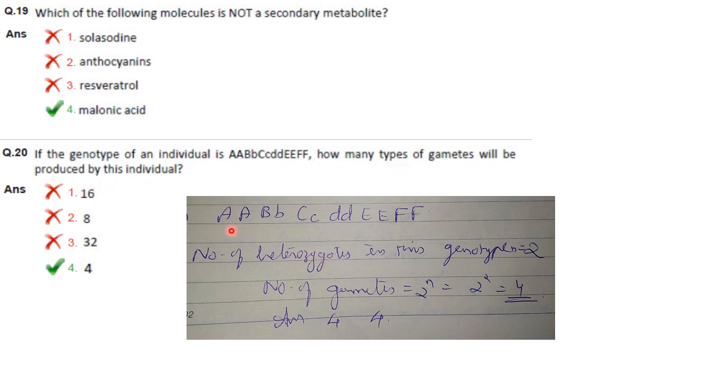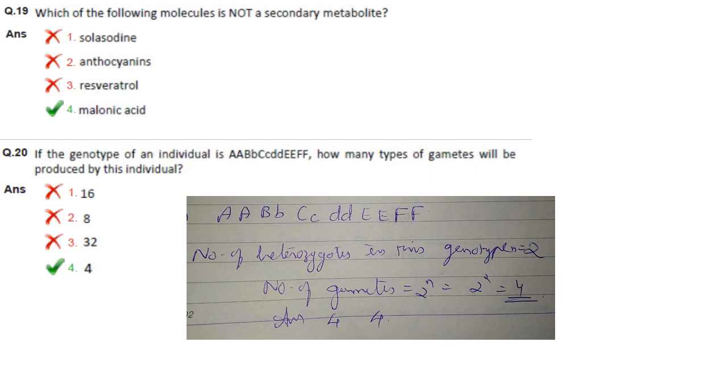If the genotype of an individual is as given here, how many types of gametes will be produced by this individual? So this is the genotype. So number of heterozygotes in the genotype, B and C are the only heterozygotes. So only 2 are there. So number of gametes is given by the formula 2 raised to n, where n is the number of heterozygotes in the genotype. So 2 raised to 2, that is 4.